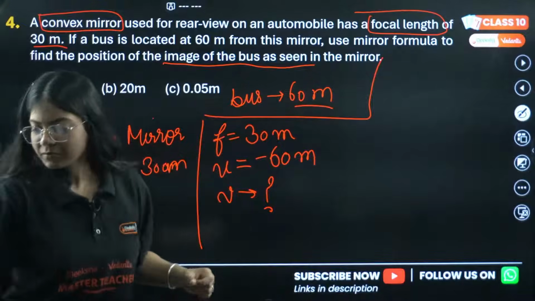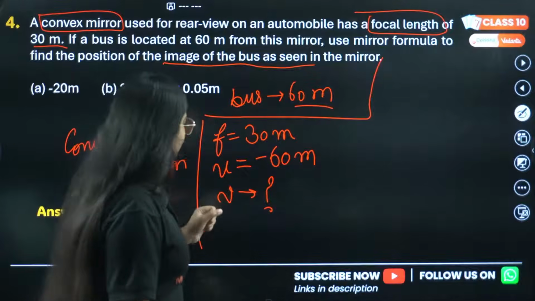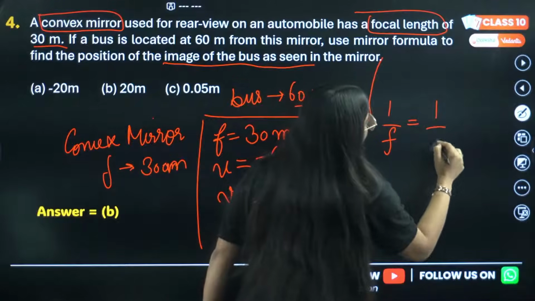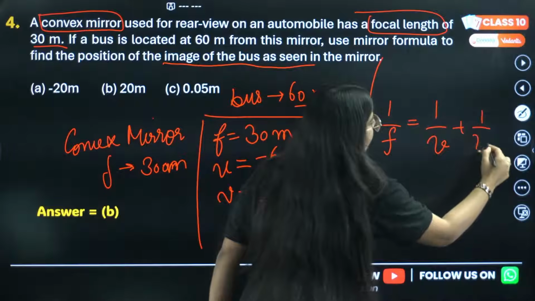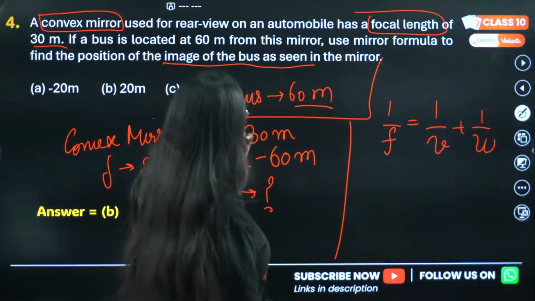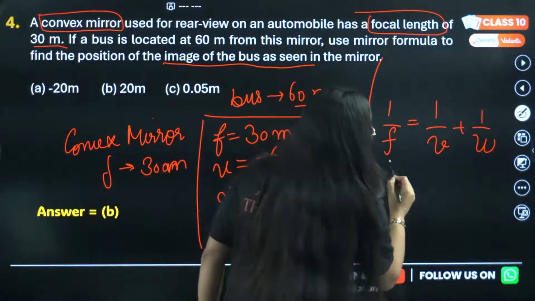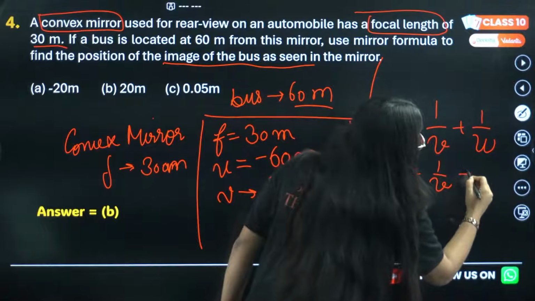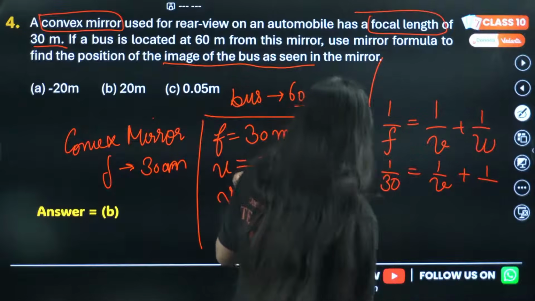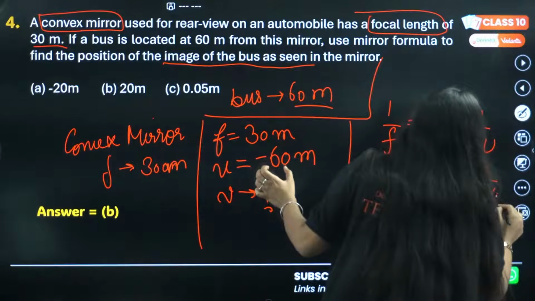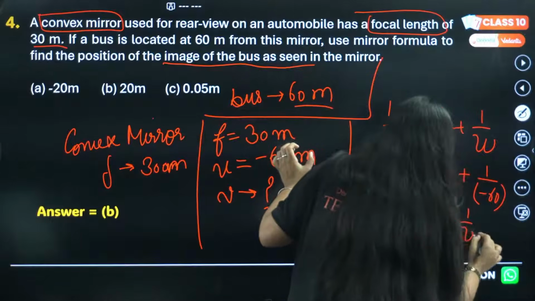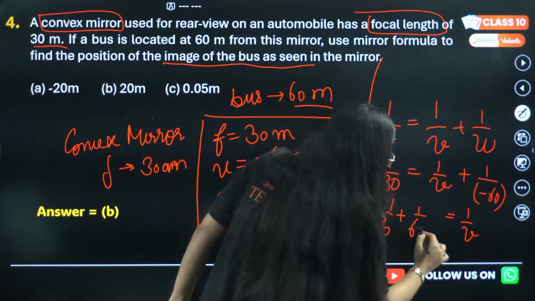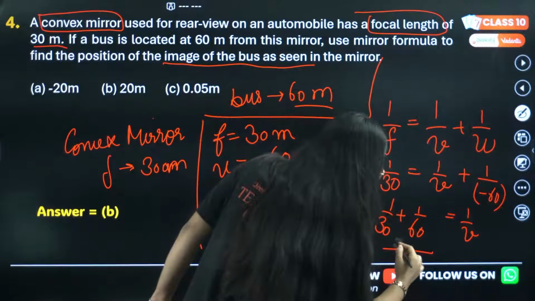Correct? Hi Jannat. Okay, so 1 by f equals 1 by v plus 1 by u. That is our mirror formula. Am I correct? Okay, focal length is 1 by 30 equals 1 by v plus 1 by our object distance, which is minus 60. I can just solve this: 1 by 30 plus 1 by 60. This will be